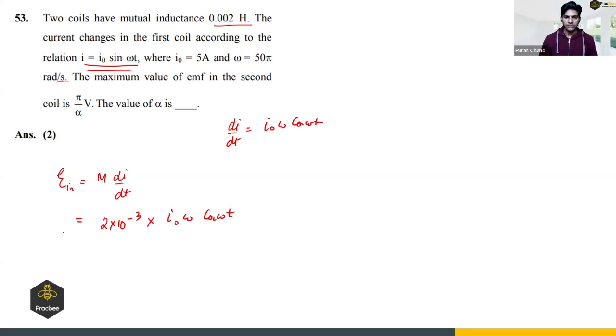And we have to find the maximum value. So for the maximum value, cos omega t has to be 1. So E max will be 2 times 10 raised to minus 3, I naught is 5, omega is 50 pi. So this comes out to be 10, so this becomes 0.5 pi. So we can say it will be pi by 2. So 2 is the answer, right?